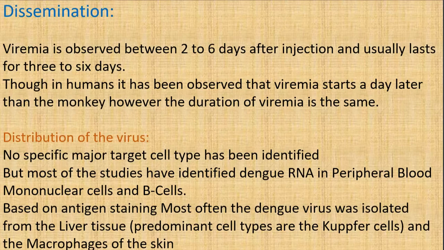And based on antigen staining, most often dengue virus was isolated from liver tissue and macrophages of the skin. Though a predominant target cell type has not been observed, like the CD4 count in the HIV virus, and as such, this is not targeting any major cell type specifically, but it can be found affecting mononuclear cells and B cells and can be found in liver tissue and in the macrophages of the skin.